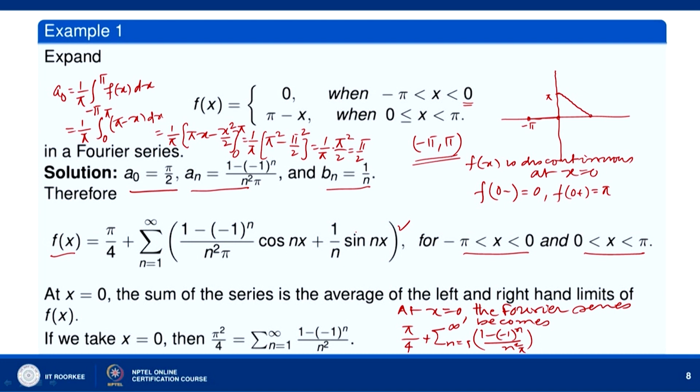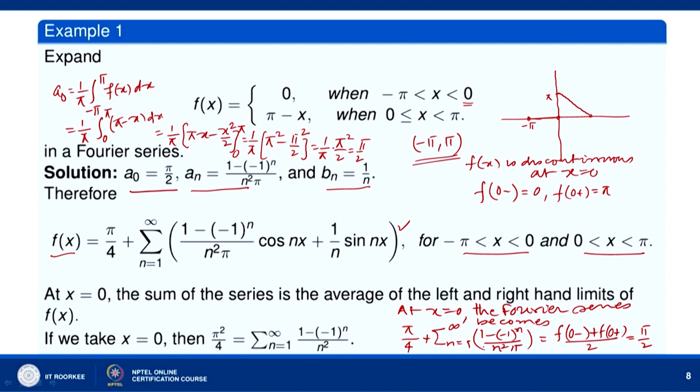So, we have pi by 4 plus sigma n equal to 1 to infinity 1 minus minus 1 to the power n over n square pi equal to the average of the left hand and right hand limits, so f(0 minus) plus f(0 plus) divided by 2. Now, f(0 minus) is 0, f(0 plus) is pi. So, this is pi by 2.